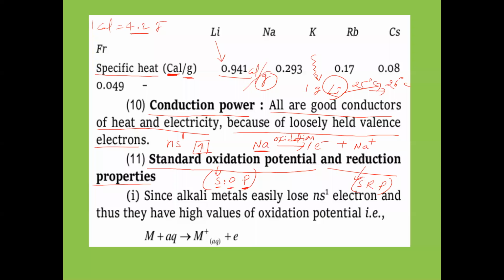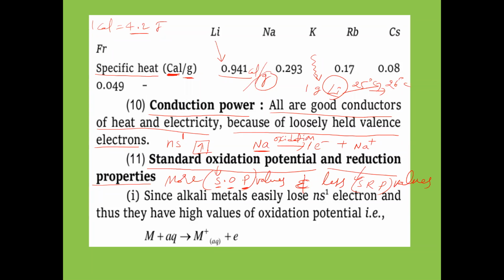That's why they have more SOP values and very less SRP values. SRP stands for standard reduction potential, and SOP stands for standard oxidation potential.